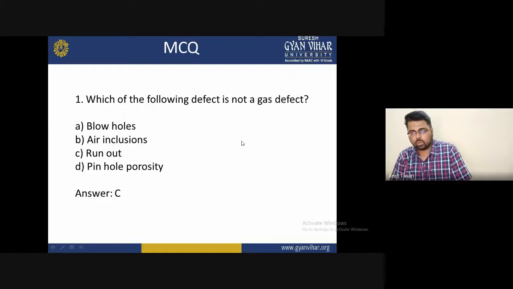Run out generally occurs when proper dimensioning is not maintained, or the liquid is not allowed to properly solidify and is removed before time, so it is not completely solidified. This type of problem comes under the category of run out. But blowholes, air inclusion or pinhole porosity are gas casting defects.